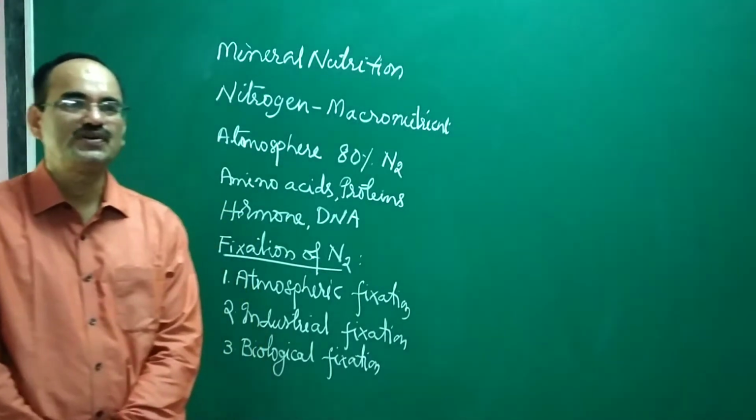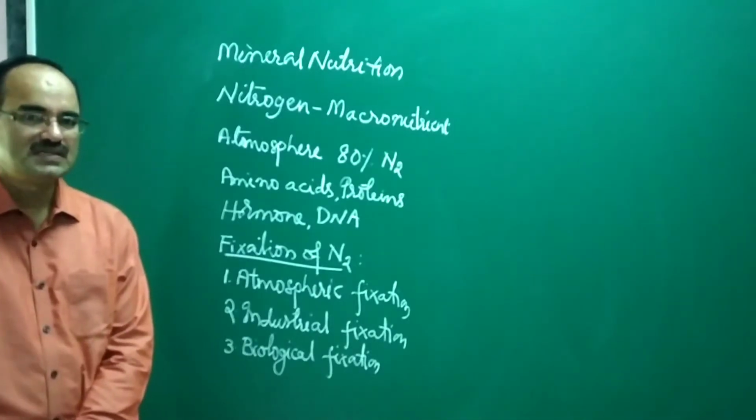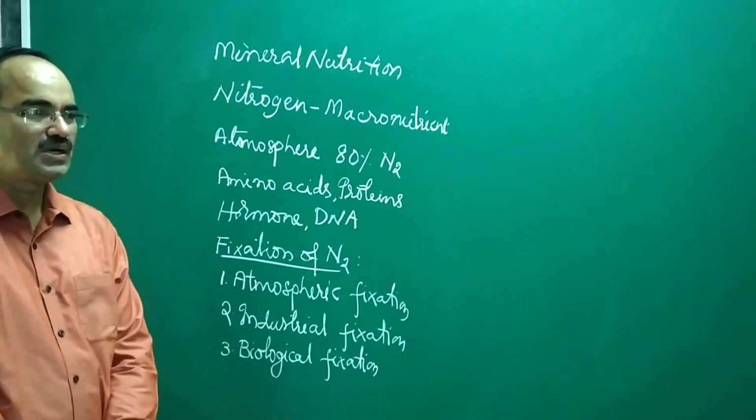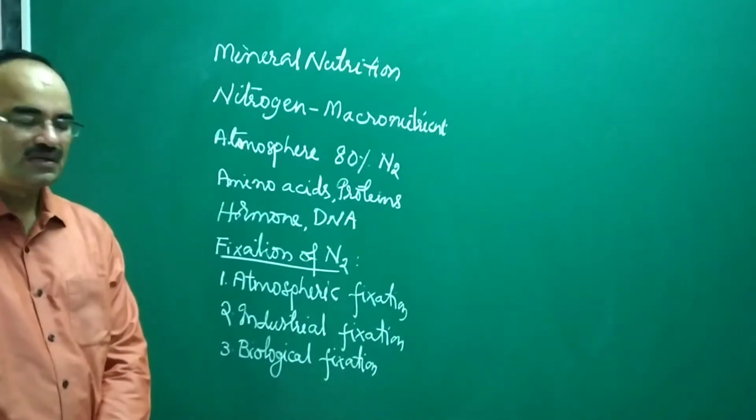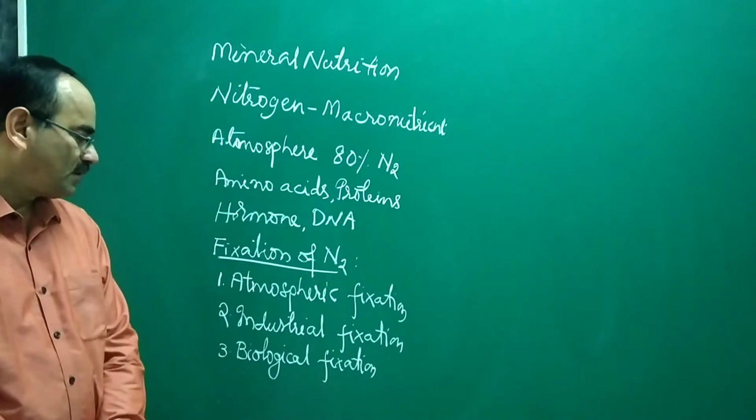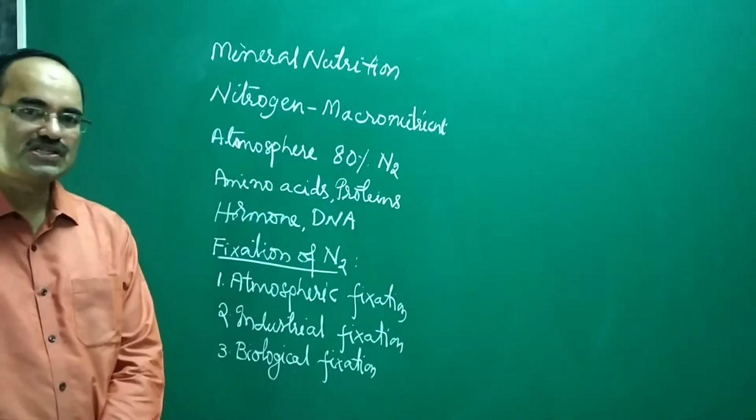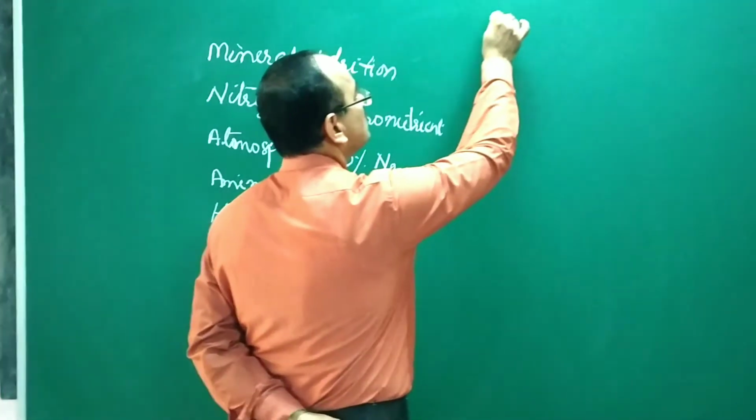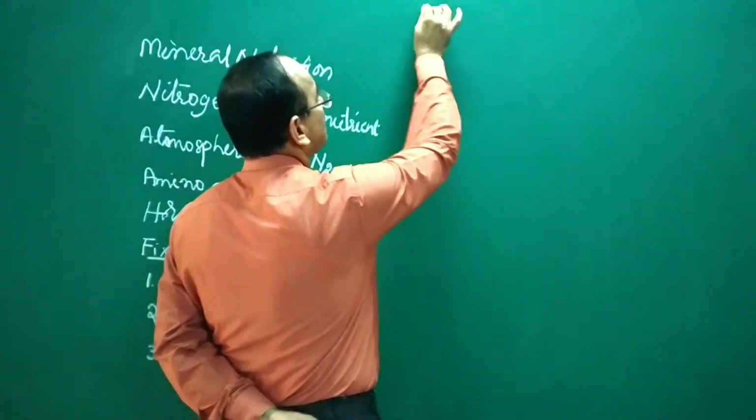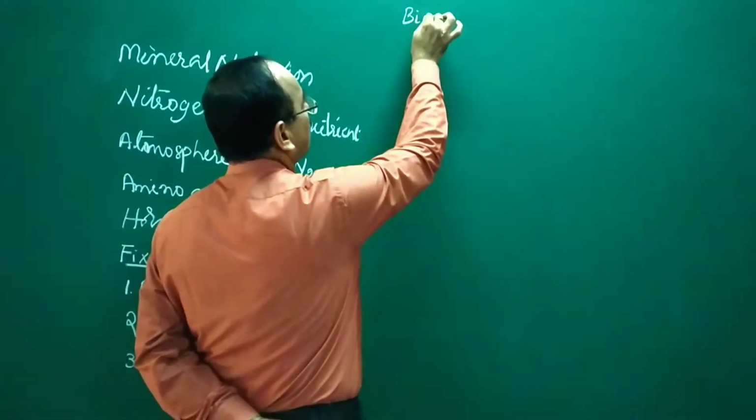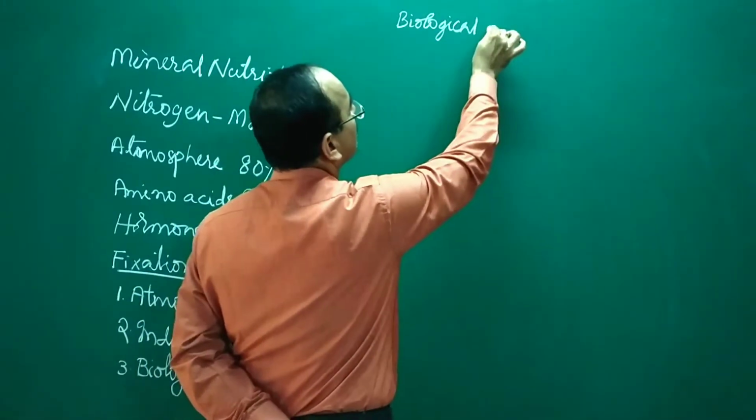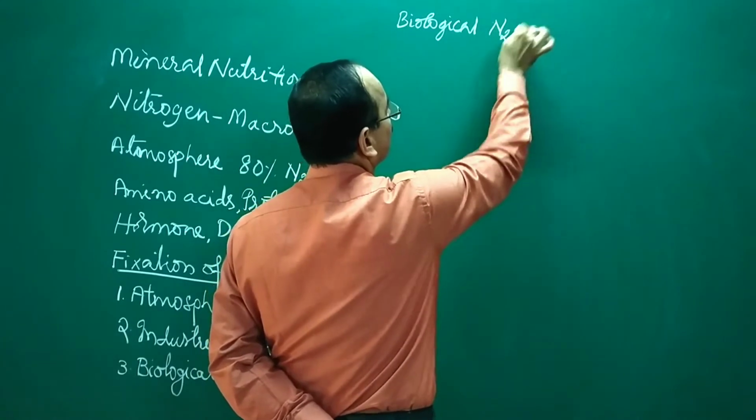Biological fixation of nitrogen is actually done by microbes. Several microbes are involved in fixation of nitrogen in the soil. So plants get nitrogen through biological nitrogen fixation. Now let us discuss biological nitrogen fixation.